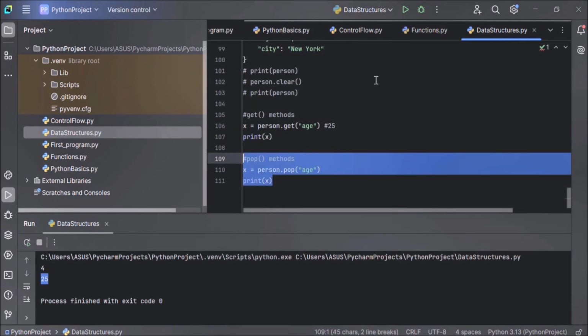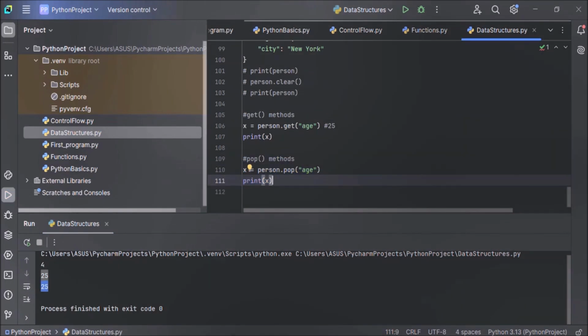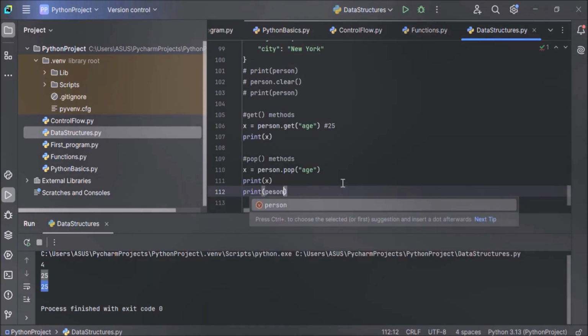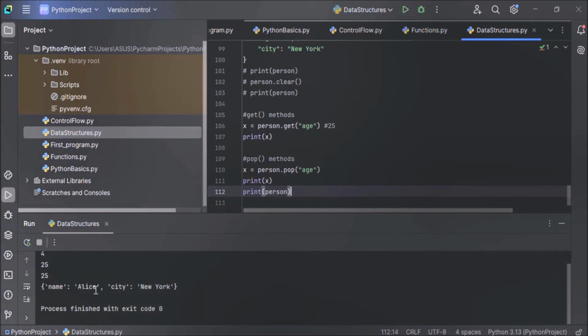Now let's execute the code and see the output. See, 25 is removed from the person dictionary. Now let's print the dictionary also. Print person, P-E-R-S-O-N, person. Let's execute the code again. Now see, age is removed from the dictionary. So I hope you've understood how the pop method works. The pop method also returns the value of the removed item.